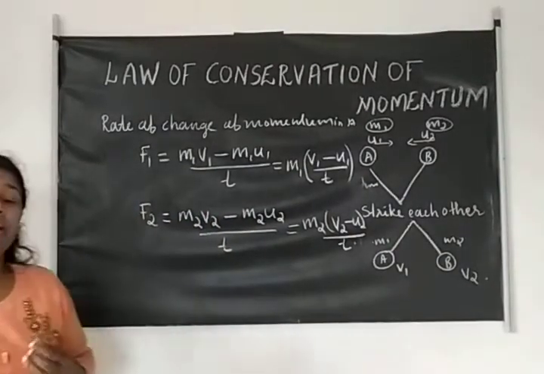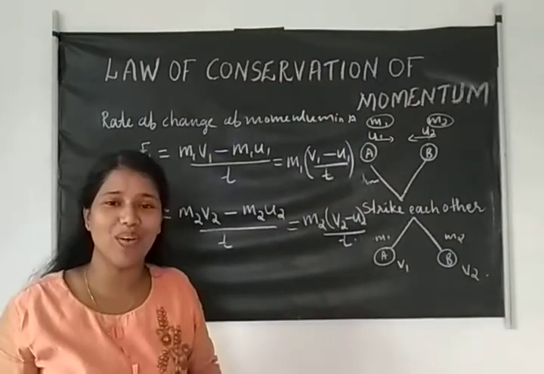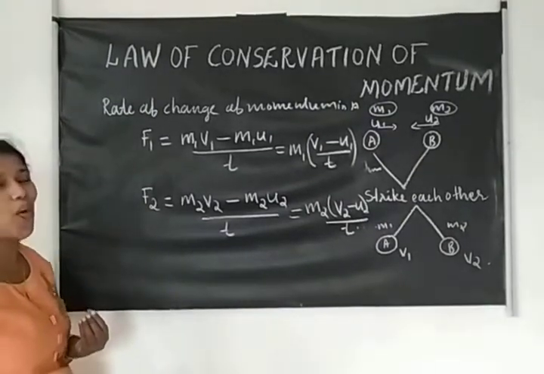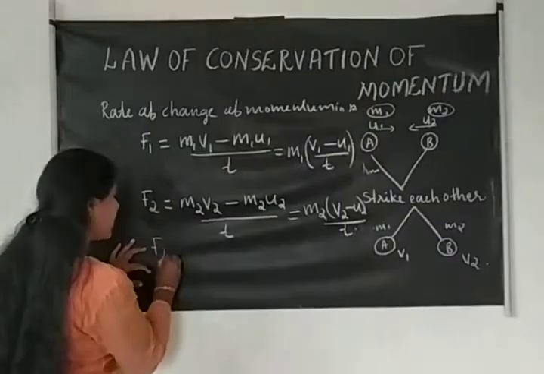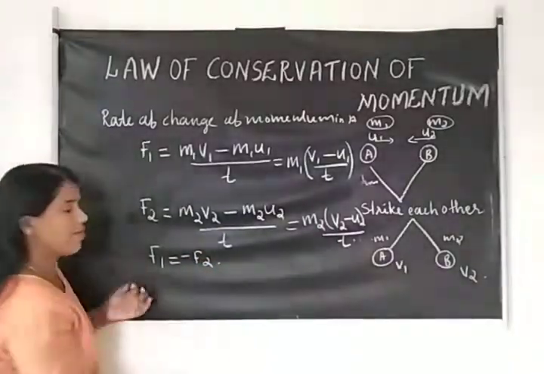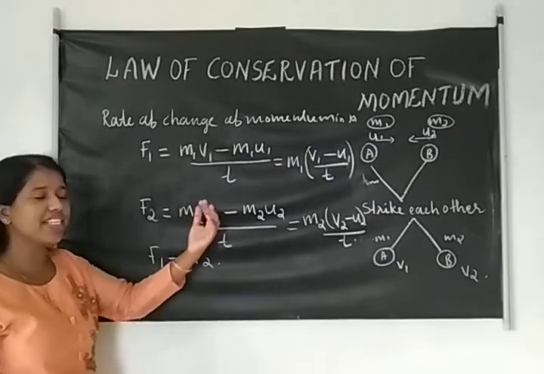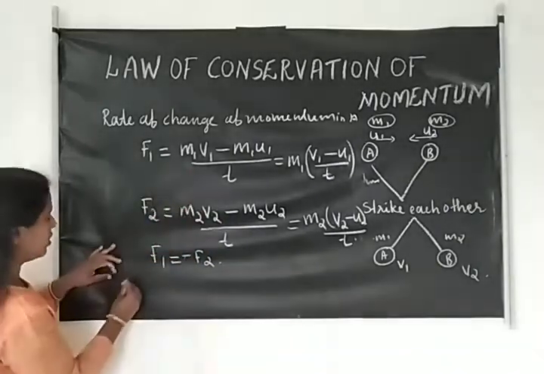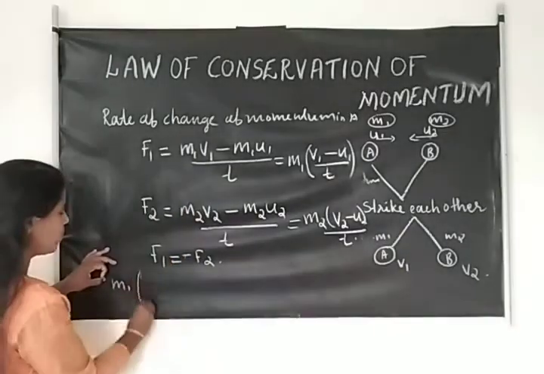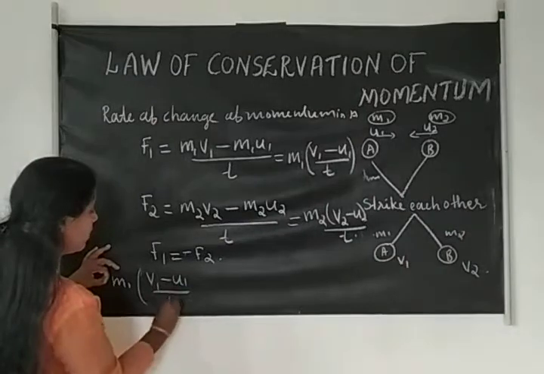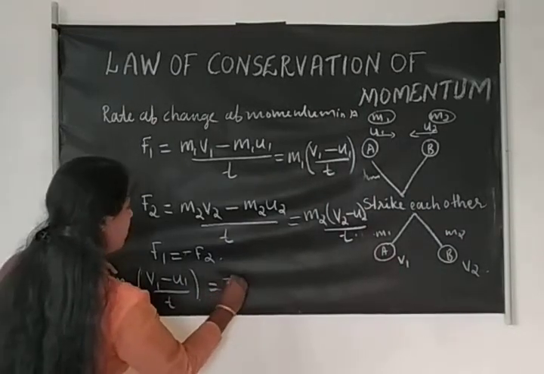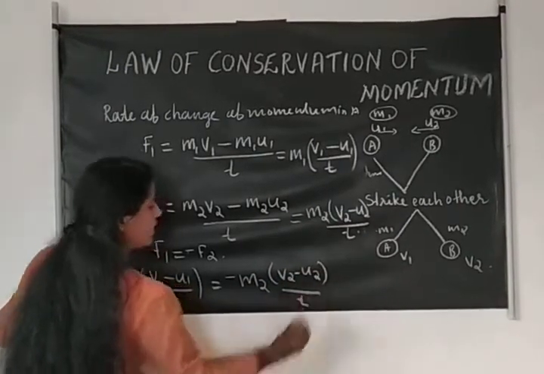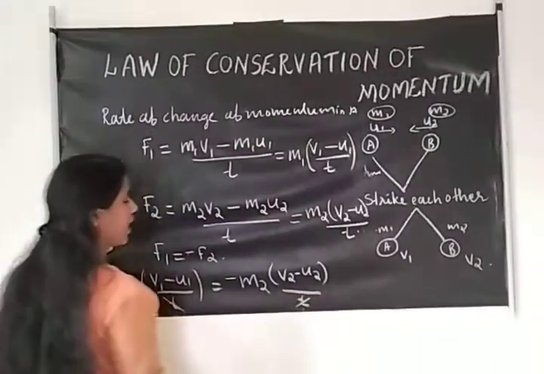Now we apply Newton's third law: to every action there is an equal and opposite reaction. So F1 is equal to minus F2. Substituting, m1 into v1 minus u1 divided by t is equal to minus m2 into v2 minus u2 divided by t. Since t is common on both sides, we can cancel it.